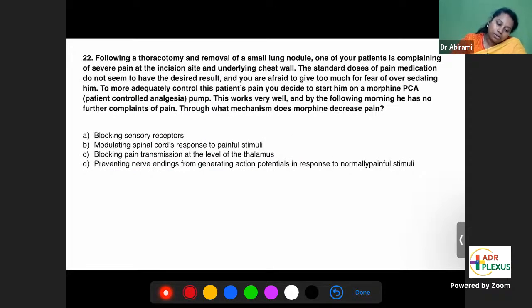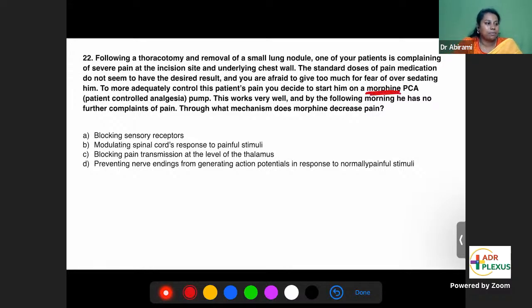Following a thoracotomy and removal of a small lung nodule, one of your patients is complaining of severe pain at the incision site and underlying chest wall. The standard doses of pain medication do not seem to have the desired result, and you are afraid to give too much for fear of oversedating the patient. To adequately control this patient's pain, you decide to start him on morphine. The question is about morphine.